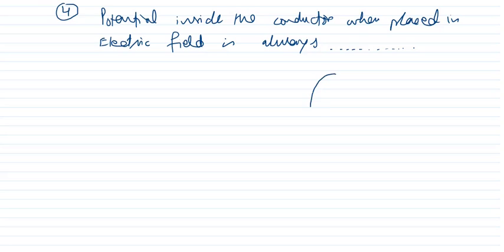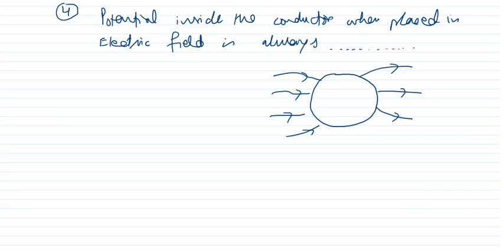Now if I draw the diagram again, if this is a metal, I will repeat the same diagram again and again here, no need to repeat what I am drawing. समझ लग रही है ना? Now here E is equal to 0. Now as inside the conductor E is equal to 0, then what do you think V will be equal to? Potential क्या होएगा? 0 होएगा.